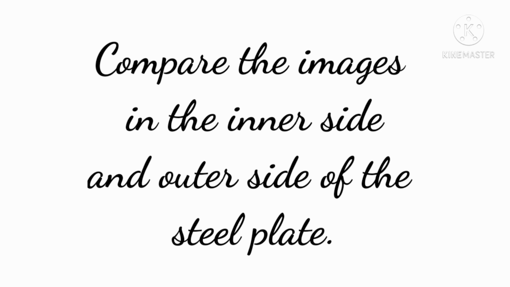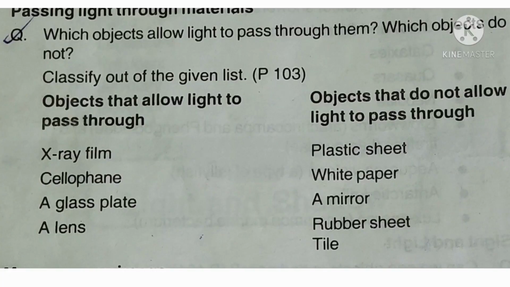The next one: which objects allow light to pass through them? Which objects do not? Classify out of the given list. Objects that allow light to pass through: X-ray film, cellophane, a glass plate, a lens. Objects that do not allow light to pass through: plastic sheet, white paper, a mirror, rubber sheet, and tile.